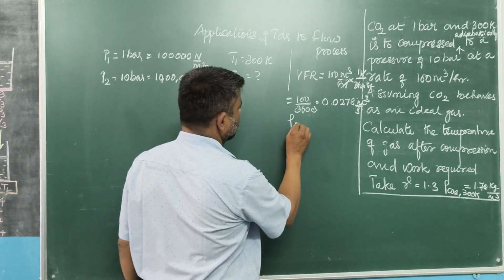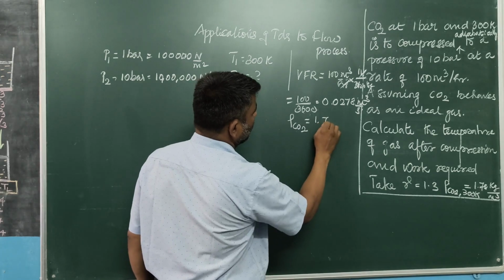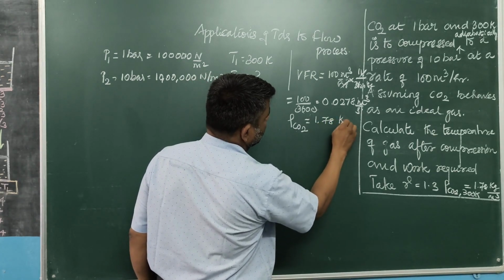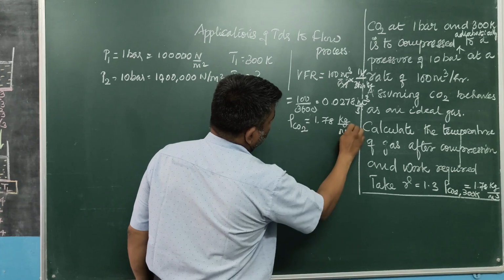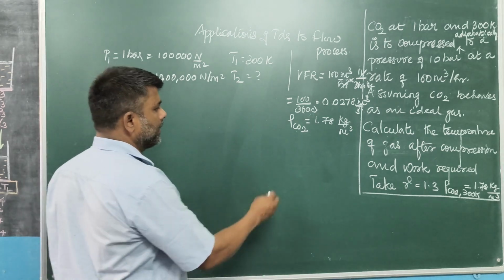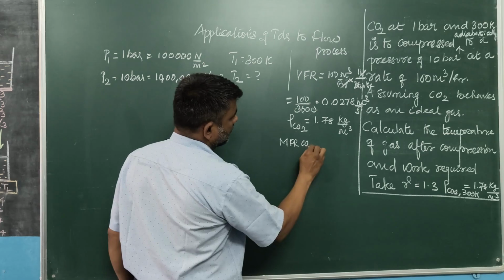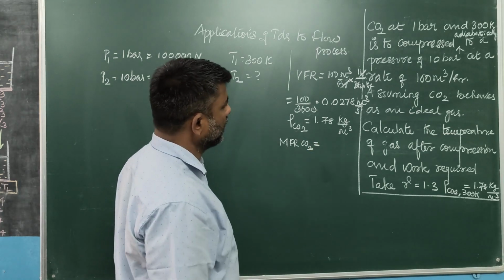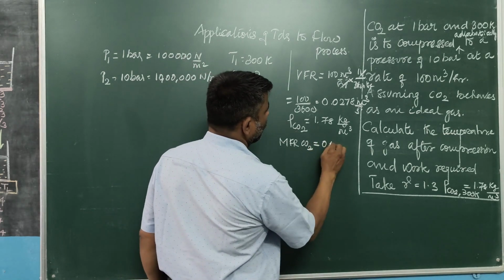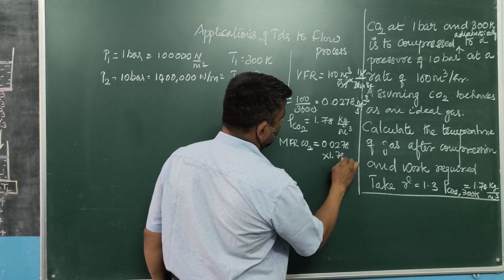Density of carbon dioxide at 300 degree Kelvin is 1.78 kg per meter cube. So this volumetric flow rate can be converted into mass flow rate by multiplying by the density. Mass flow rate of carbon dioxide is equal to volumetric flow rate into its density. 0.0278 into 1.78.